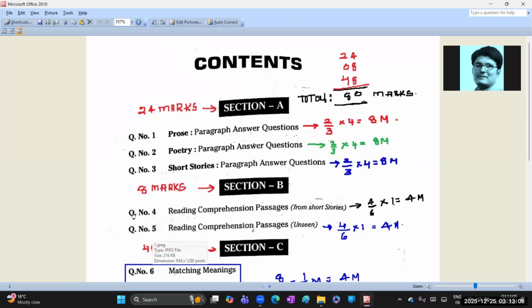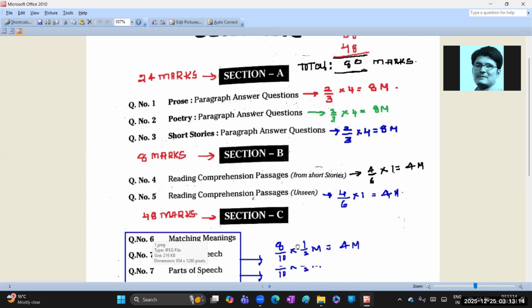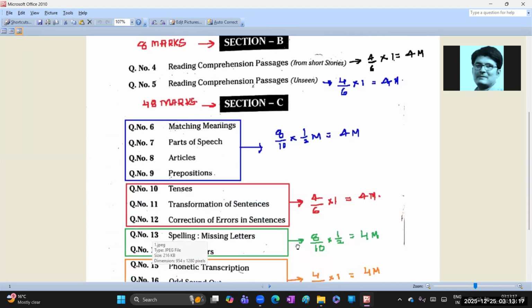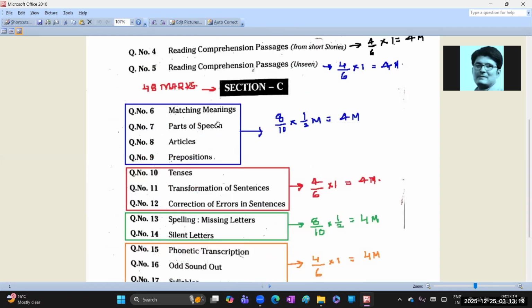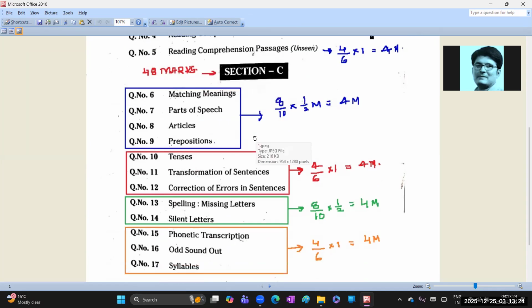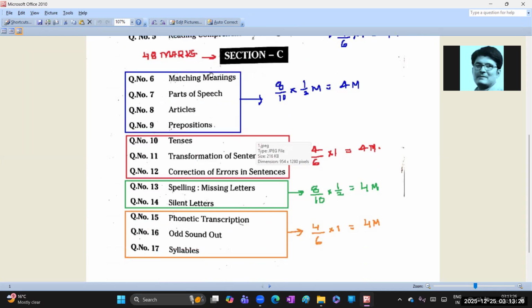Question number four will be given from the short stories, whereas question number five will be given from the unseen, that means he can give from any matter. Clear, guys? Next, Section C includes the most important 48 marks. The first four questions in Section C are questions 6, 7, 8, 9. For each question he will give 10 questions, out of which you need to attempt 8, and each carries half a mark.